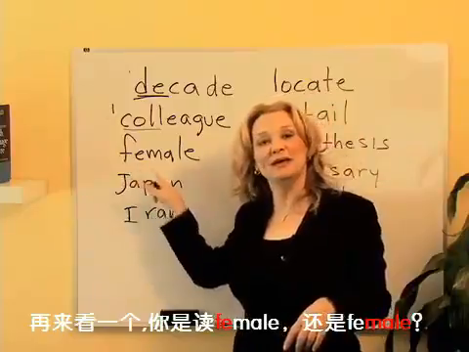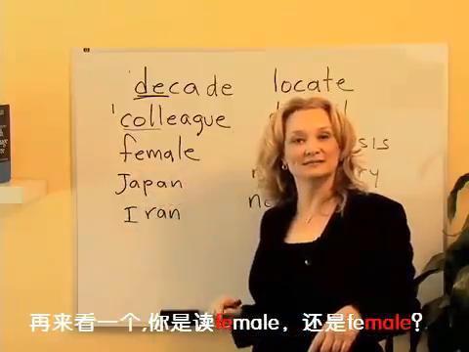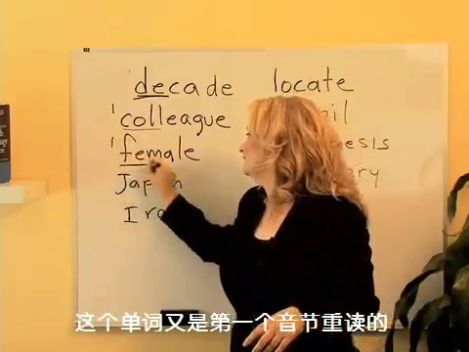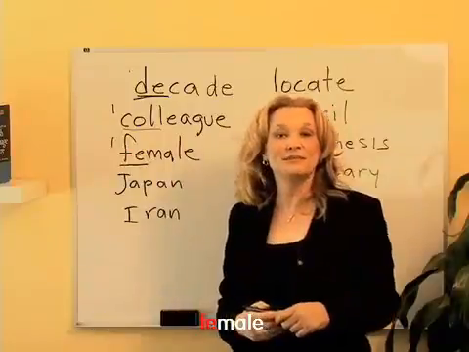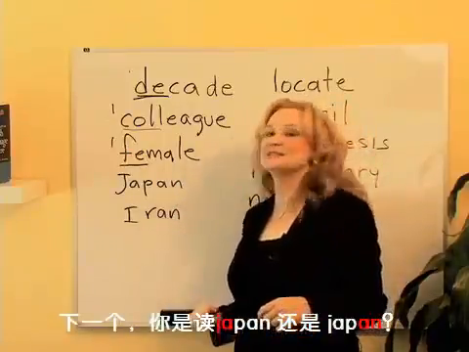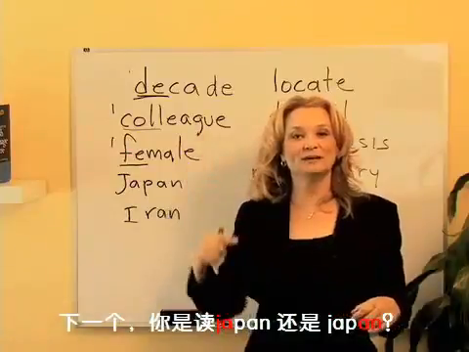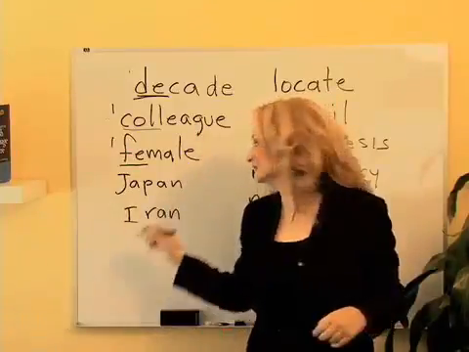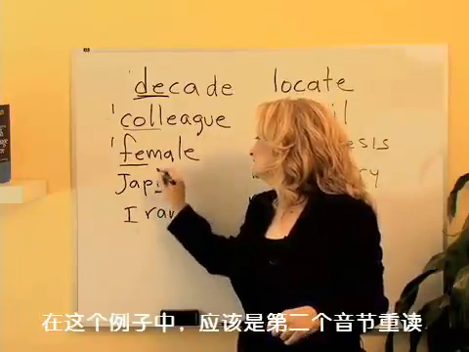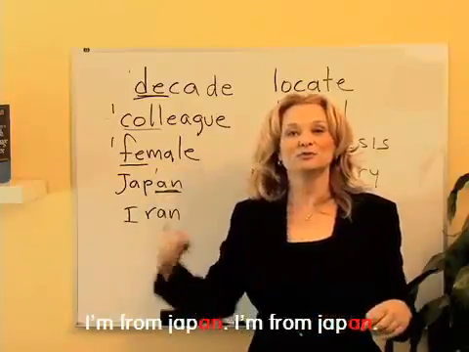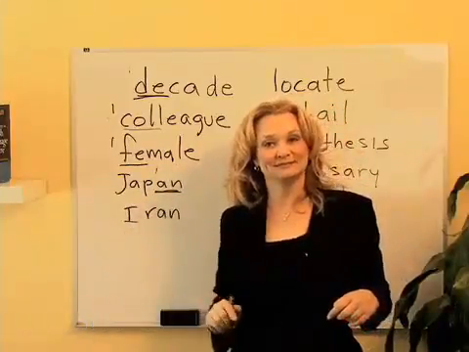Let's look at the next one. Did you say female or did you say female? Once again, it's the first one. Female. Let's look at the next one. Did you say Japan or Japan? In this case, it's the second syllable. I'm from Japan.